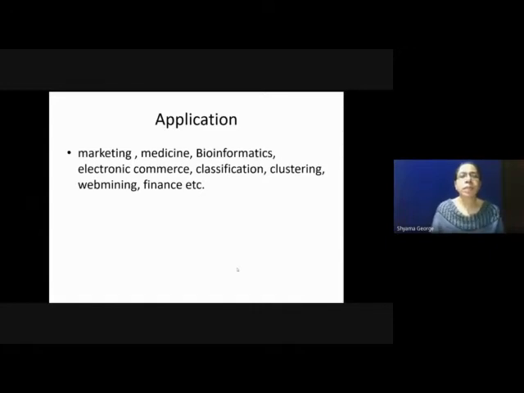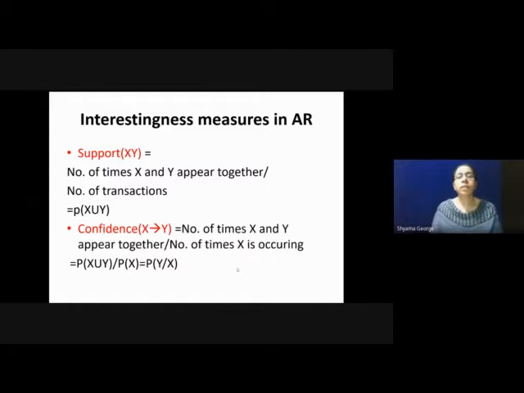The main application areas of association rule mining are marketing, medicine, bioinformatics, electronic commerce, classification, clustering, web mining, finance, etc. There are two interestingness measures used in association rule mining: support and confidence.